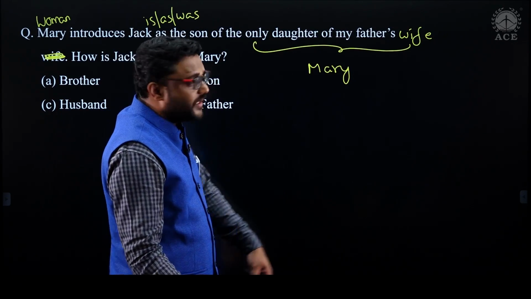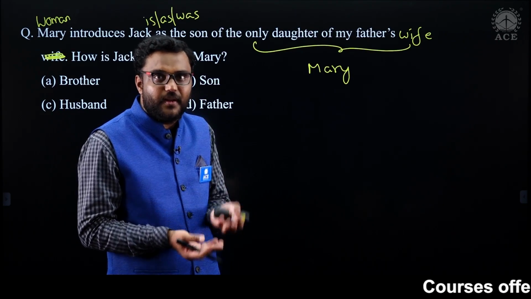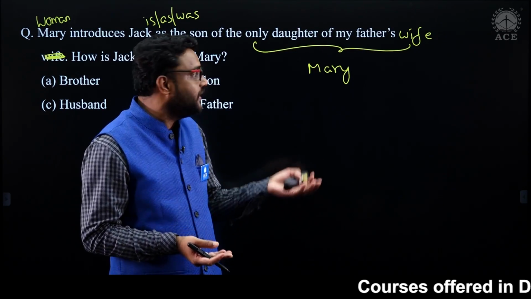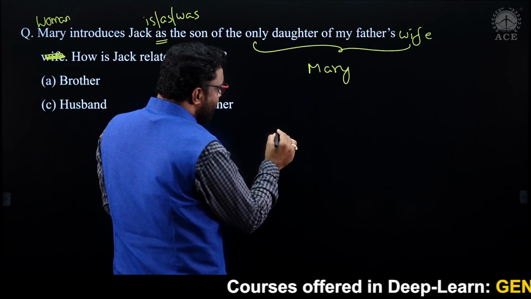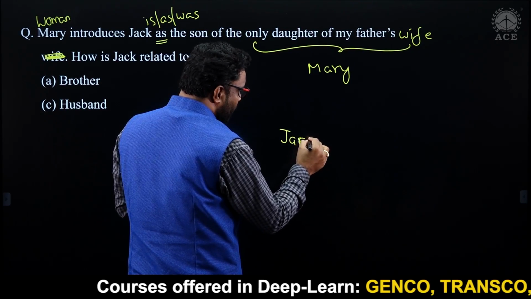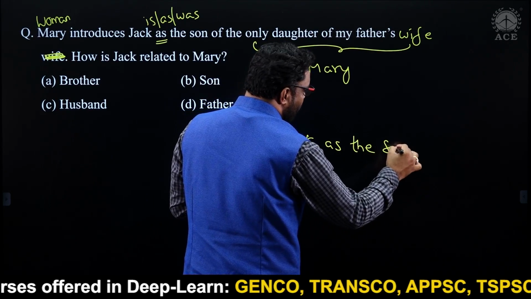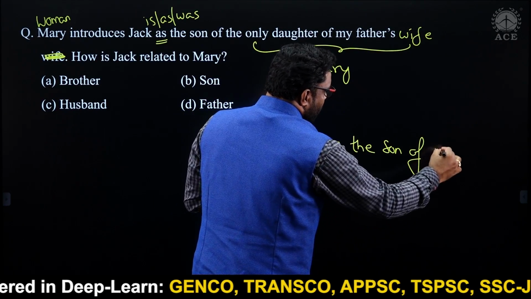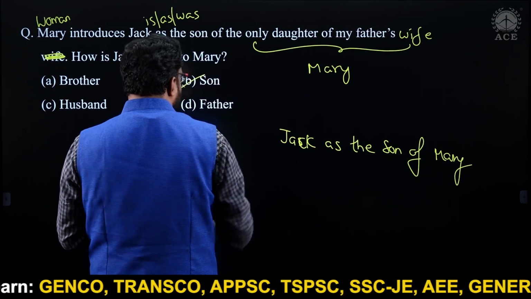My father's wife means my mother. My mother's only daughter means the woman herself, the same person. So this is nothing but Mary. So what we can say, Jock is the son of Mary. It's simple. So how is Jock related to Mary? Nothing but son. Blood relation.